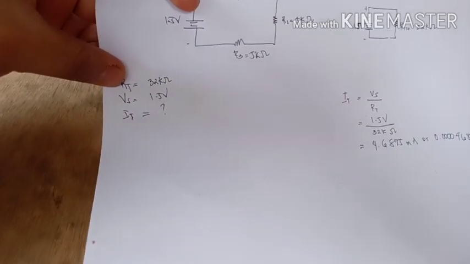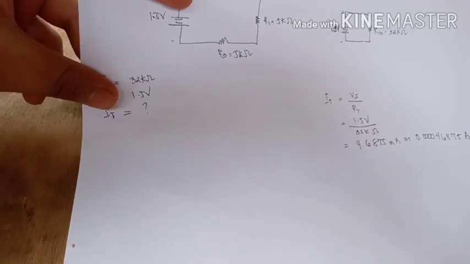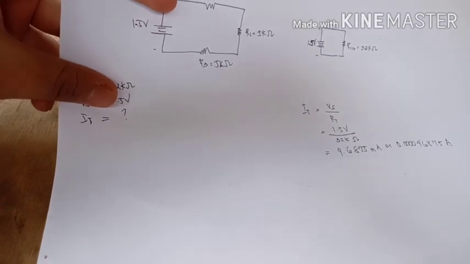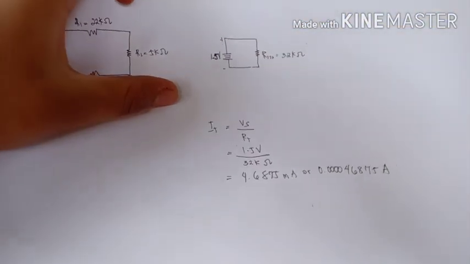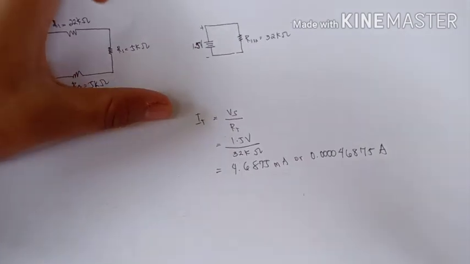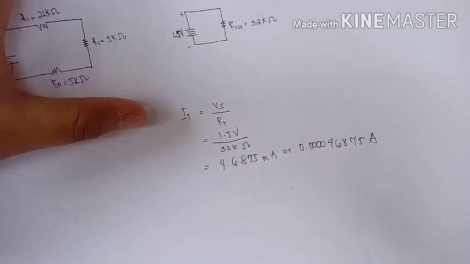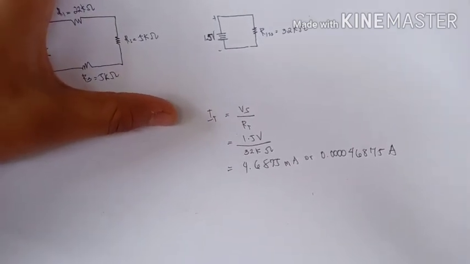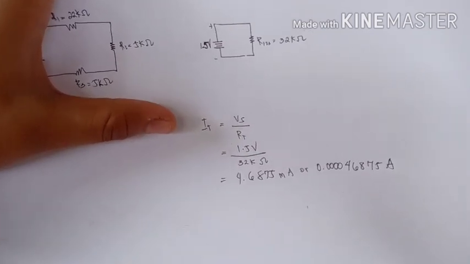R total is 32 k ohms. The voltage source is 1.5 volts. IT, the current, is missing. So we're going to use the Ohm's law formula to get the current. V divided by R total, so voltage source divided by resistance total.